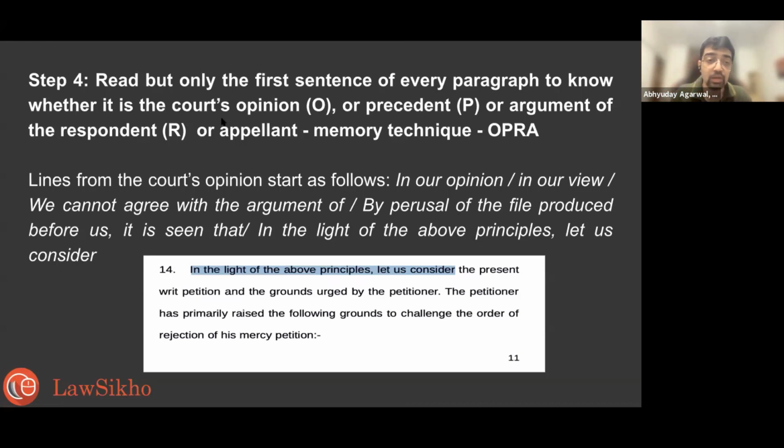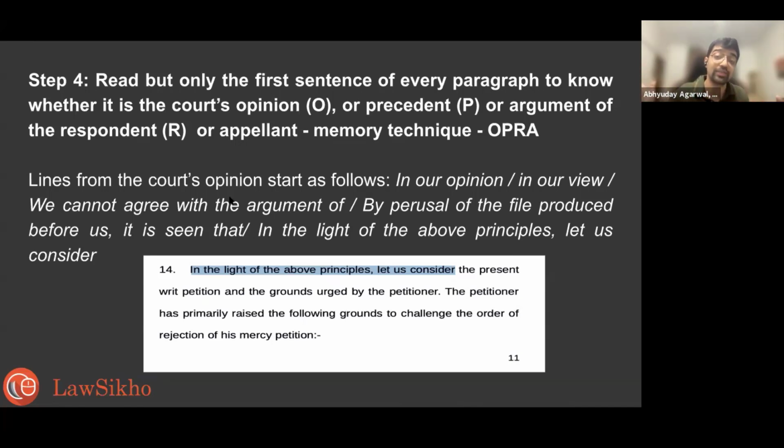Okay. Lines. So curative petition was filed, but this case was not about the curative petition. So that part of the facts we ignore here. This case won't be asked for curative petition. Now I'll show you what the lines from the court's opinion look like. Okay. Usually it will be like, in our opinion, in our view.